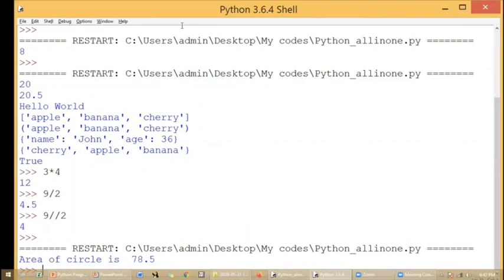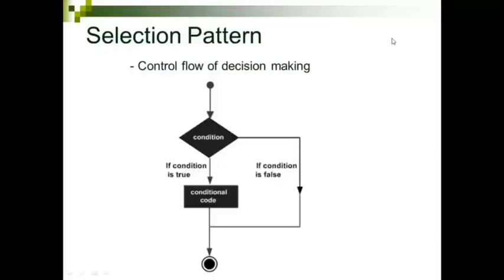The next thing is we'll be seeing the selection part in Python programming. In the selection pattern, normally this is for the decision making process. So you'll have the condition check here. When I say condition check, you could remember if, if else, nested if else and those kinds of things, whatever you have studied in C language and other languages. You'll be able to relate it here also. So here also we'll have the if statement, if else statement, and so on. So this is the decision making process.